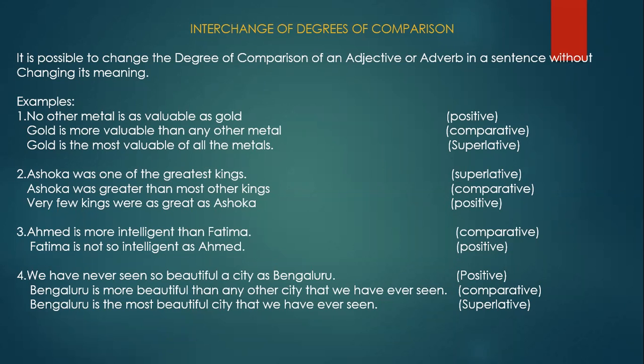Only when we use words like superior, junior, senior, inferior, those words we use with the adjective to. All other times we have to use than. Okay, Bengaluru is more beautiful than any other city that we have ever seen.